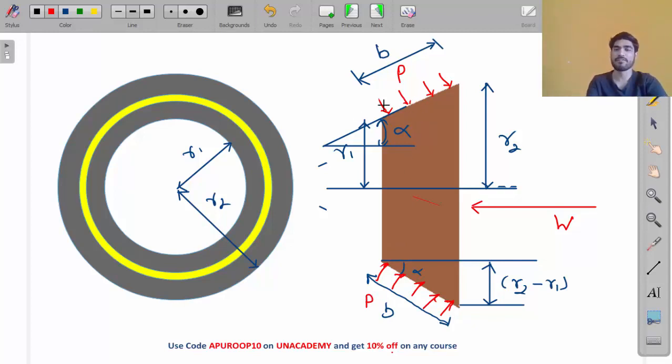So what will we do, my friend? In order to calculate the value of W and torque, we will consider a very small strip, just like in the plate clutch.